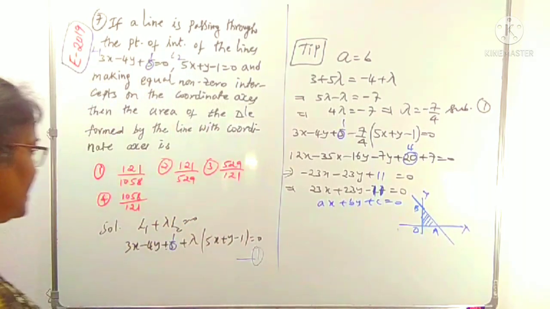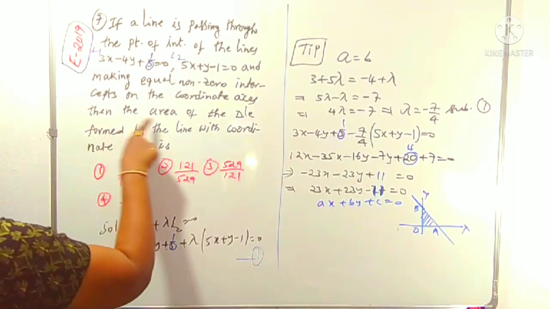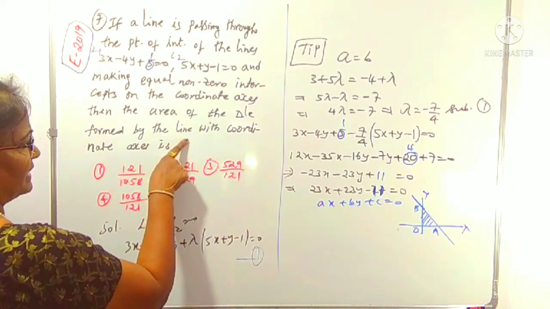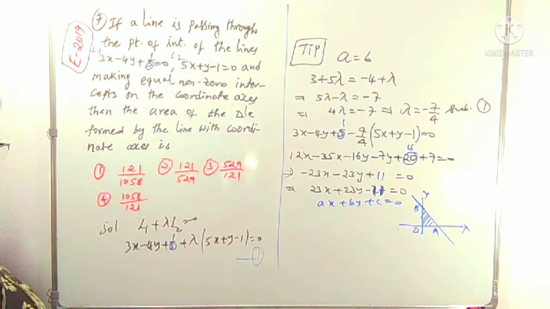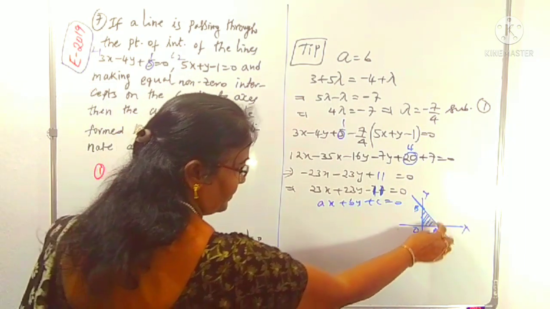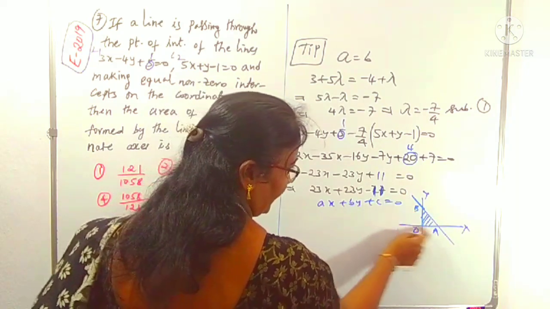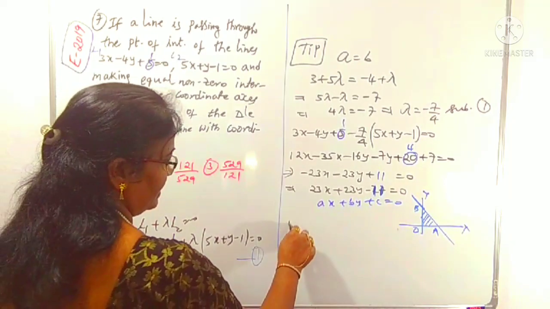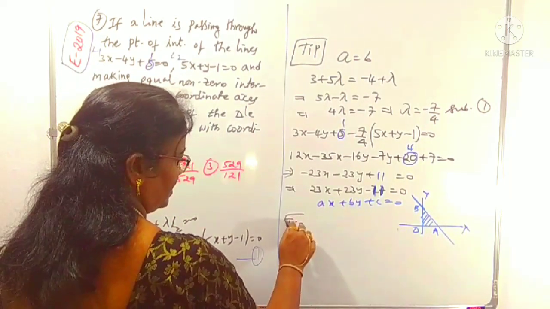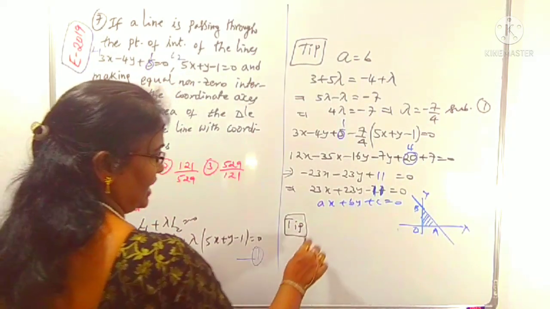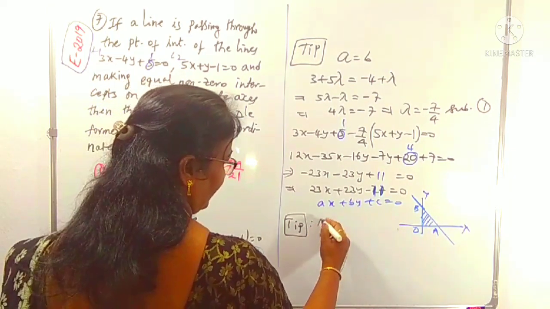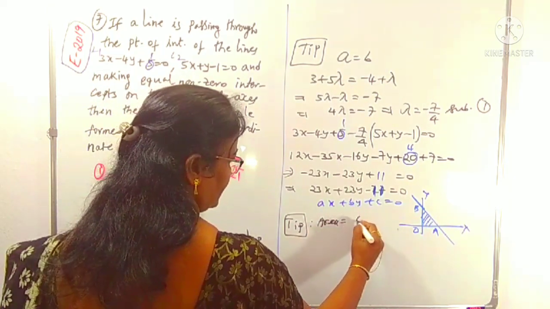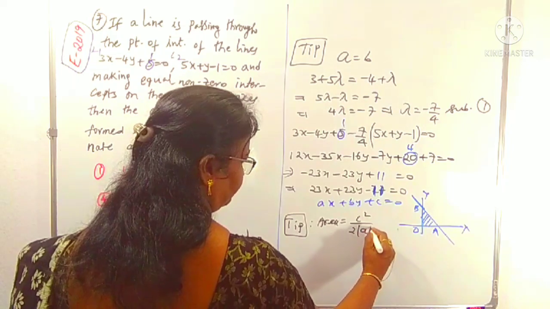What is the third sentence asking? The area of the triangle formed by this line with the coordinate axes. For that, what tip did I give? In the starting concept I gave that the required area is C square by 2 mod AB.